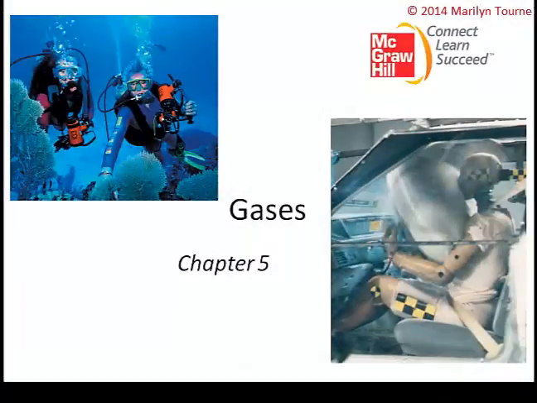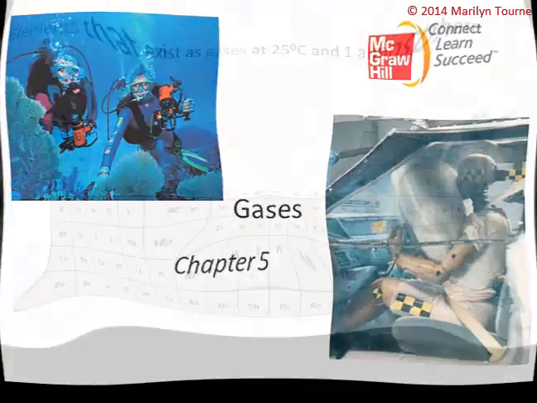And so we begin Chapter 5. Chapter 5 deals with gases. We've talked about gases before, but this chapter is completely dedicated to them. We're going to focus generally on the behavior of substances that exist as gases under normal atmospheric conditions, which basically is defined as 25 degrees Celsius and 1 atm of pressure. All right, let's get started.